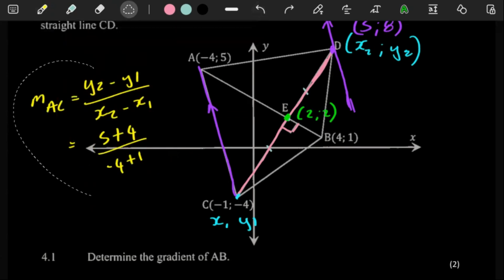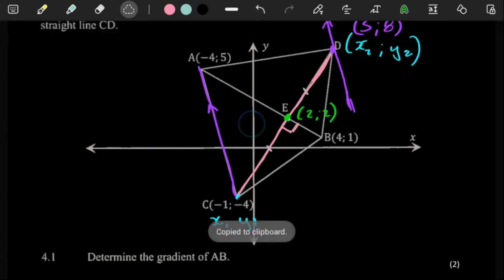Let me actually just write this down where we are actually answering our question.